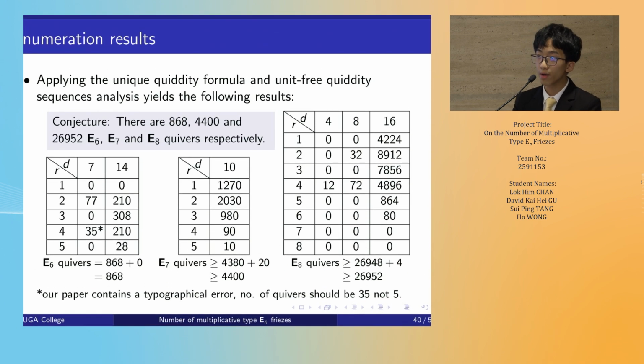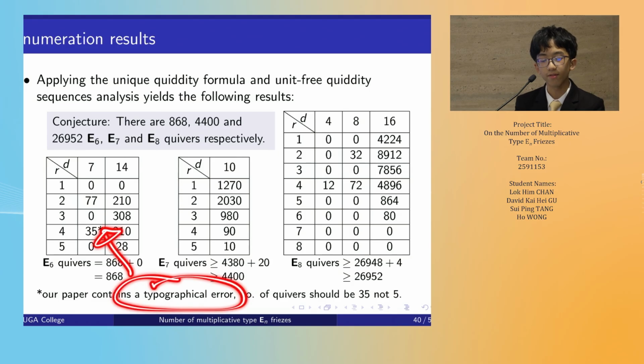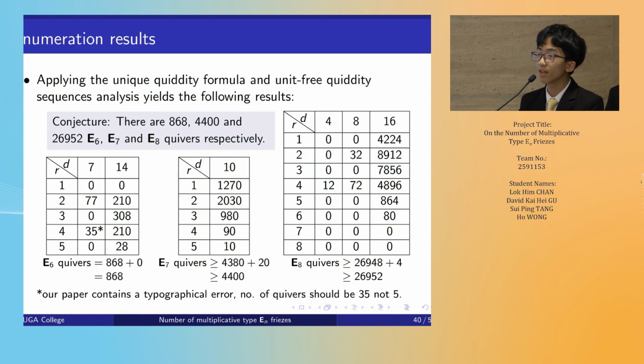Applying the enumeration framework and the unit-free QED analysis, we yield the following counts for E6, 7, and 8 quivers. Notice that these inequalities correspond to the partial resolution for unit-free cases, since they currently lack complete isolation. Our paper contains a typographical error, and we are sorry about that, and the number of quivers should be 35 instead of 5.